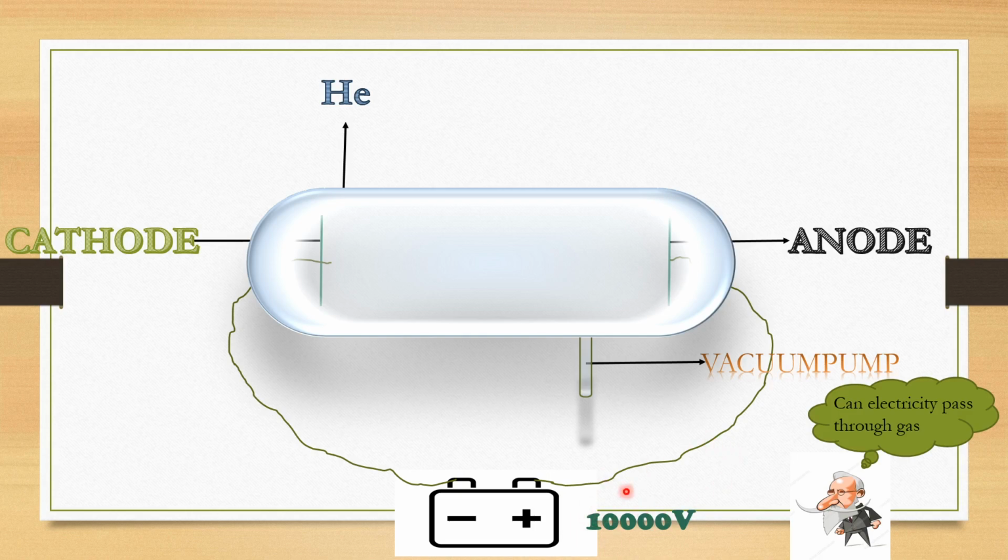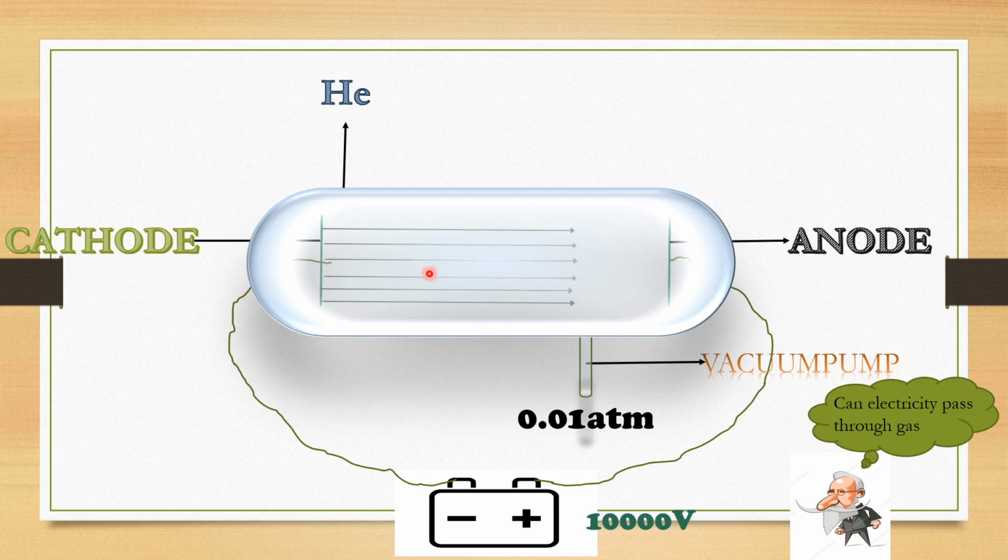We also call it 10 kV, kilowatt also, or 10,000 volts. Now he started removing some amount of gas through the vacuum pump. When he reached around 0.001 atmospheric pressure, at this very low pressure and high voltage, keep it in mind, he observed some rays traveling from cathode to anode.